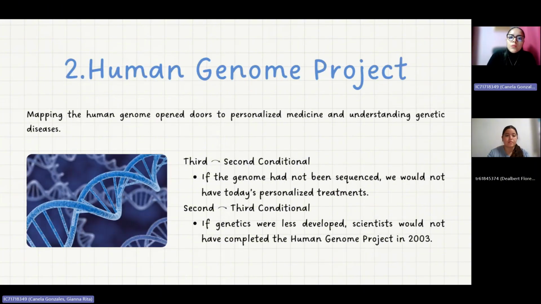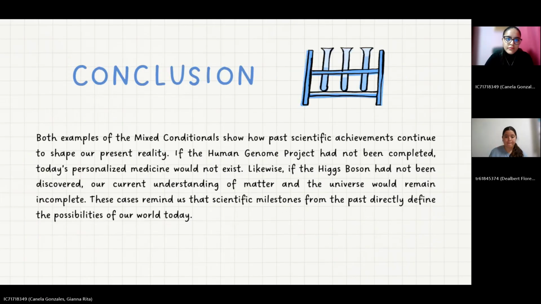Number 2, Human Genome Project. Mapping the human genome opened doors to personalized medicine and understanding genetic disease. Third and second conditional: if the genome had not been sequenced, we would not have today's personalized treatments. Second and third conditional: if genetics were less developed, scientists would not have completed the Human Genome Project in 2003.